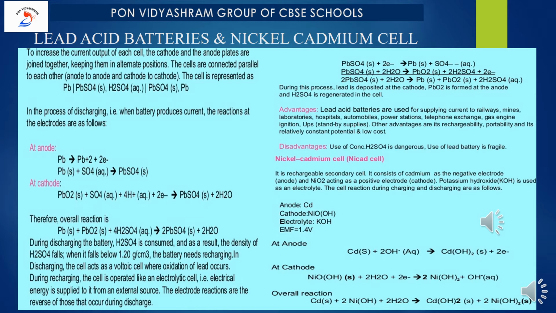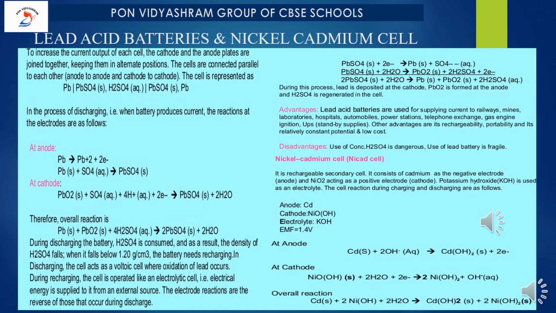Now, to increase the current output of each cell, the cathode and the anode plates are joined together, keeping them in alternate positions. What is the meaning of that? The cells are connected parallel to each other. That is how it will be: anode to anode and cathode to cathode. Let me repeat it: anode to anode and cathode to cathode. Now the cell is represented as, you know how to write the cell: PbSO4(s) along with H2SO4(aq) / PbSO4(s) along with Pb.